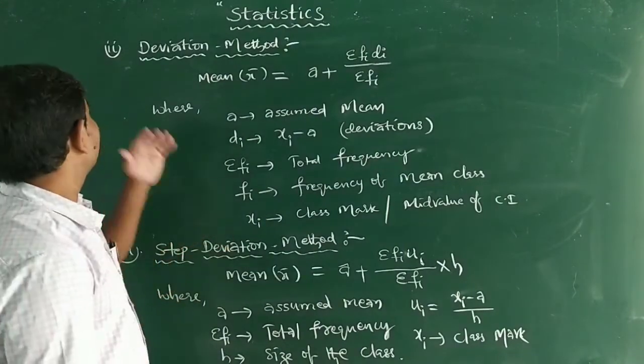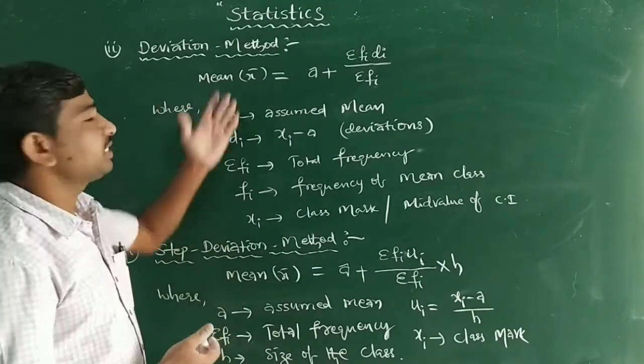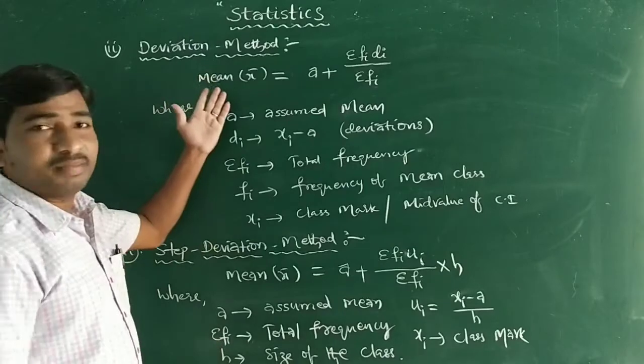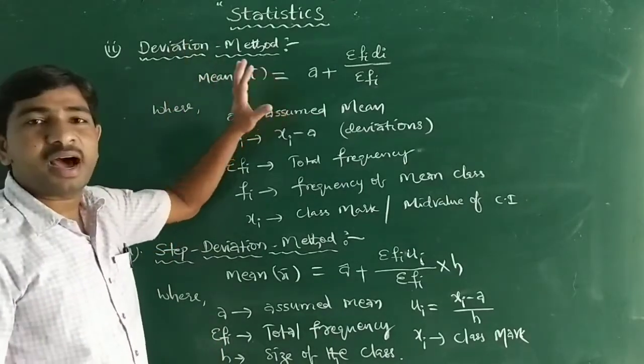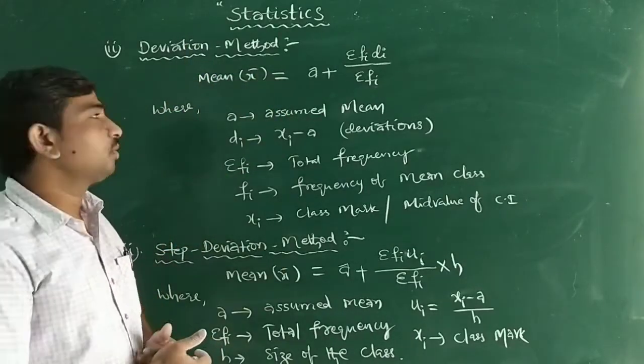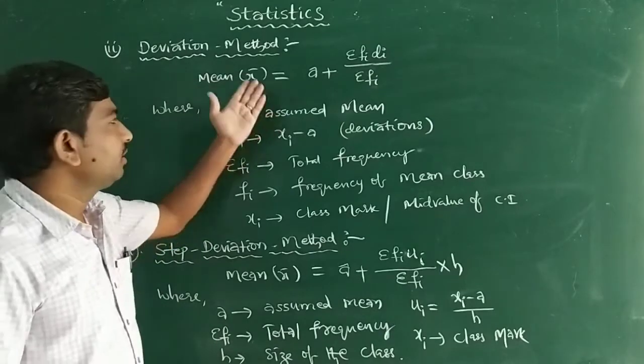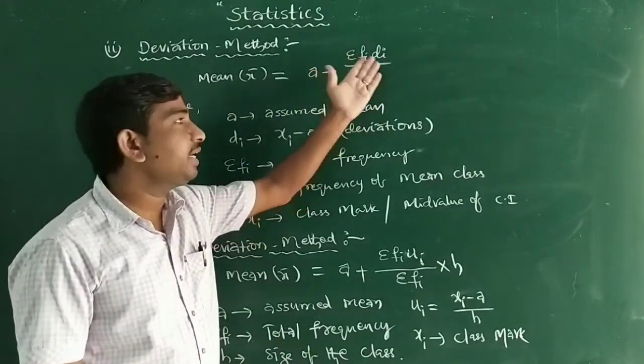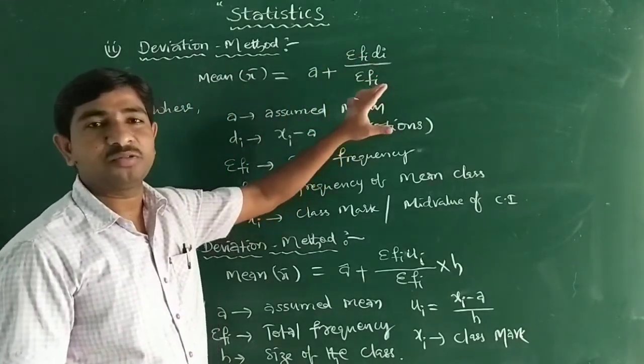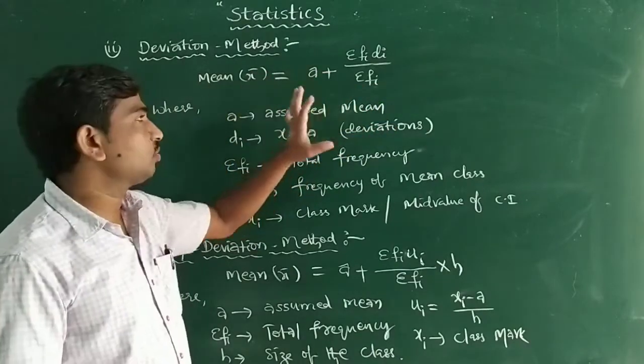Next, the second method is the deviation method. In this method, the formula for the arithmetic mean for a group of data, mean x bar, is equal to a plus summation fi di by summation fi. We have to remember this formula, it is most important.